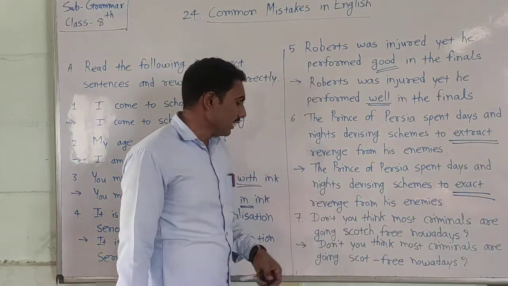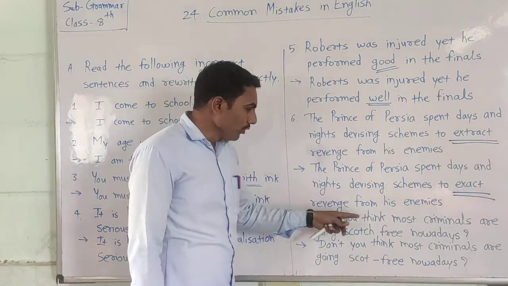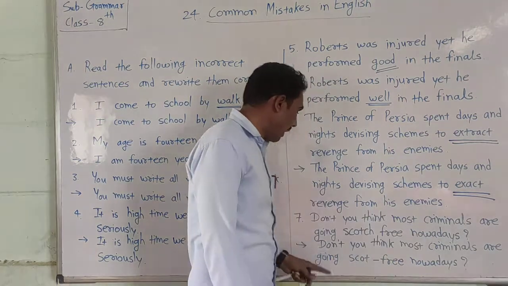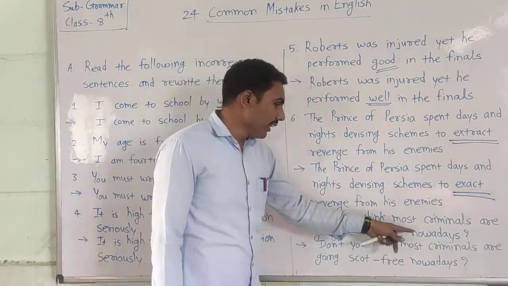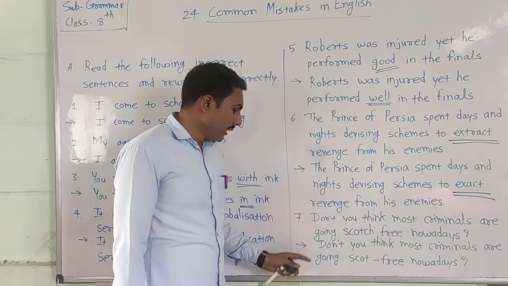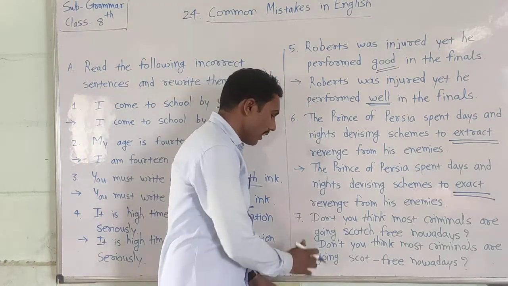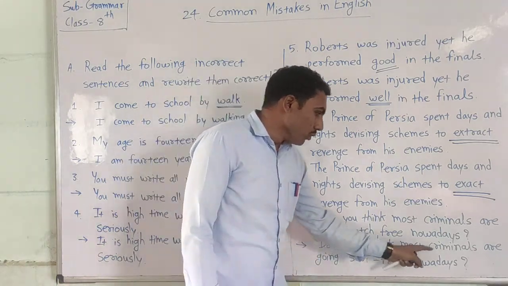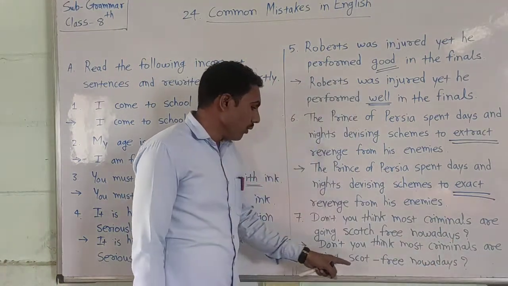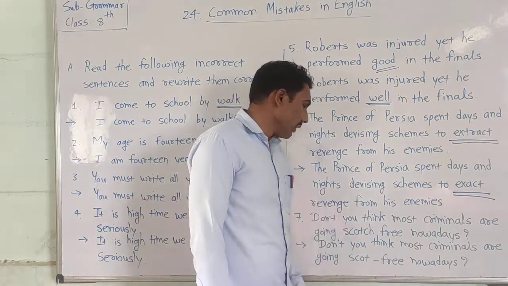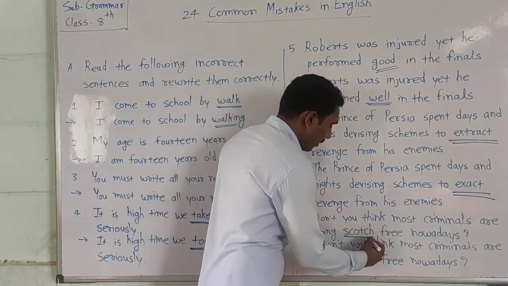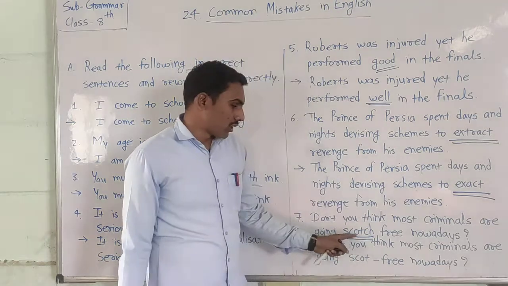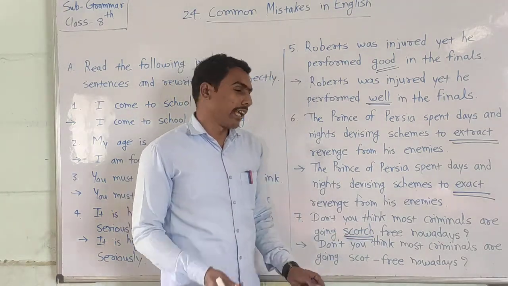Now the last sentence is here. Don't you think most criminals are going scotch free nowadays? Question mark. And now the answer, look here: Don't you think most criminals are going scot free nowadays? Look here, scotch is a type of wine. Scotch means wine. It is like a wine name.